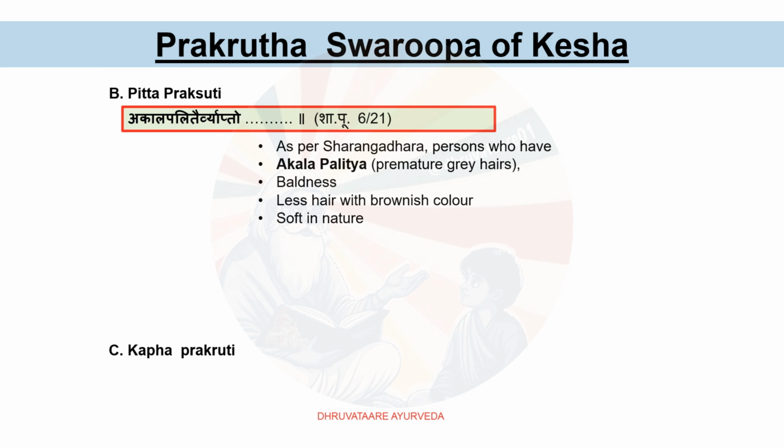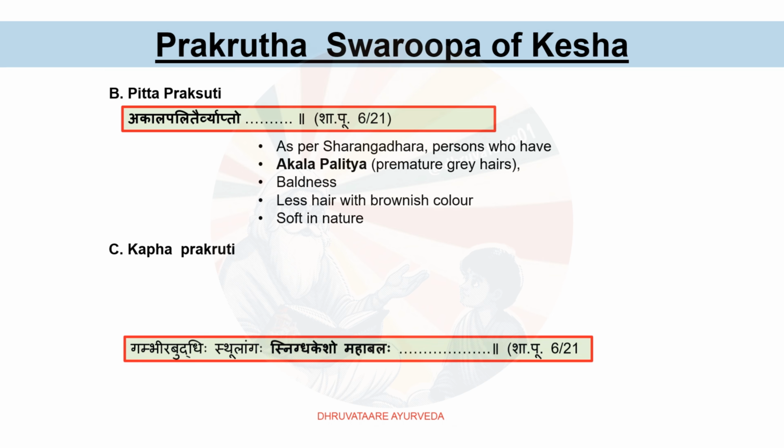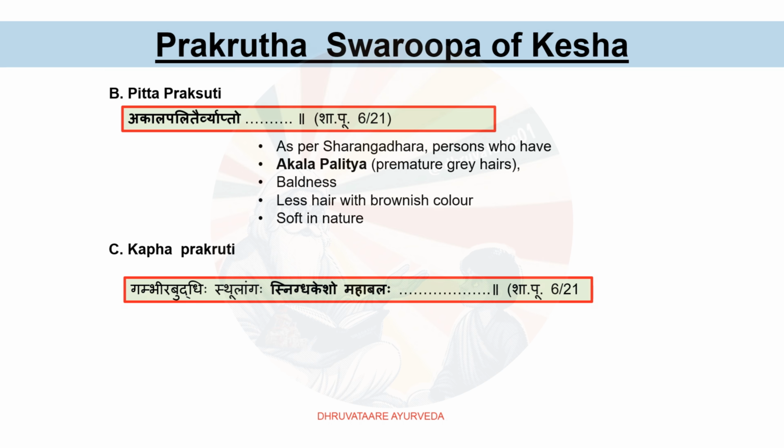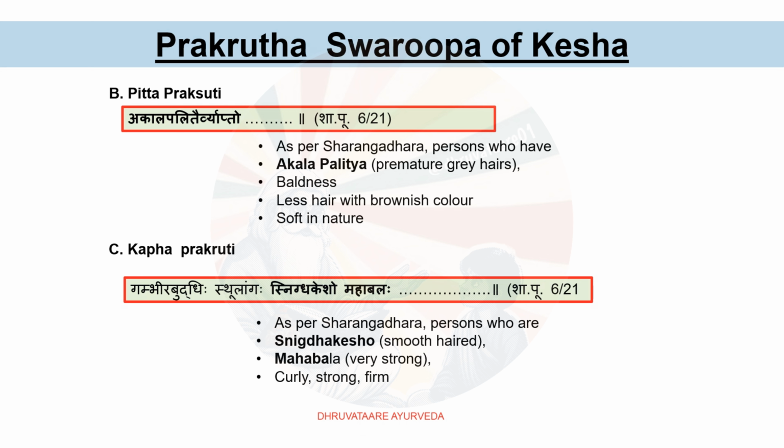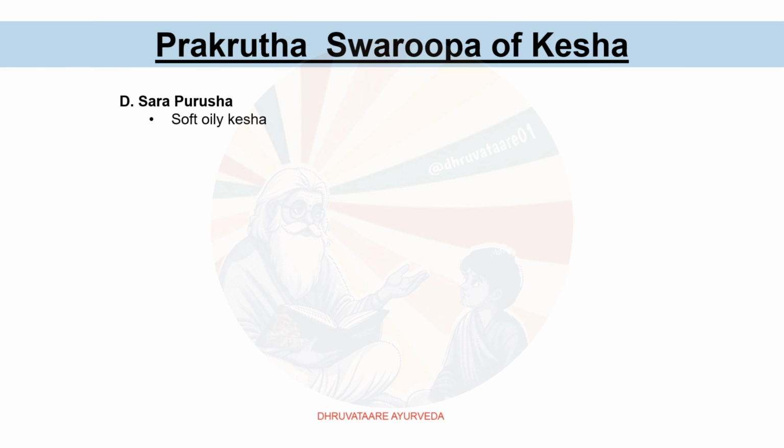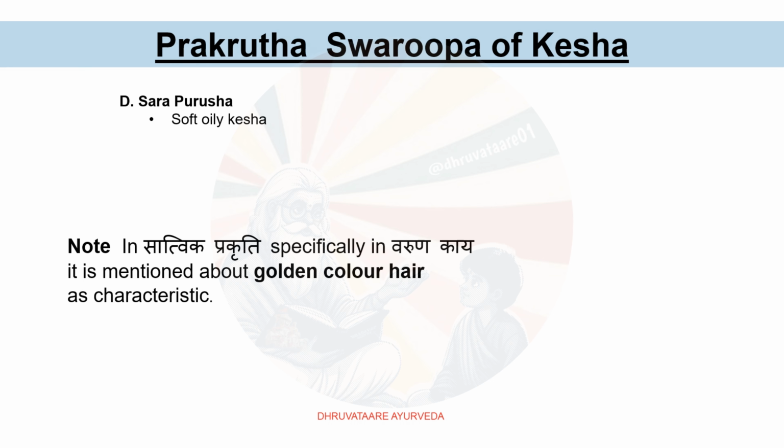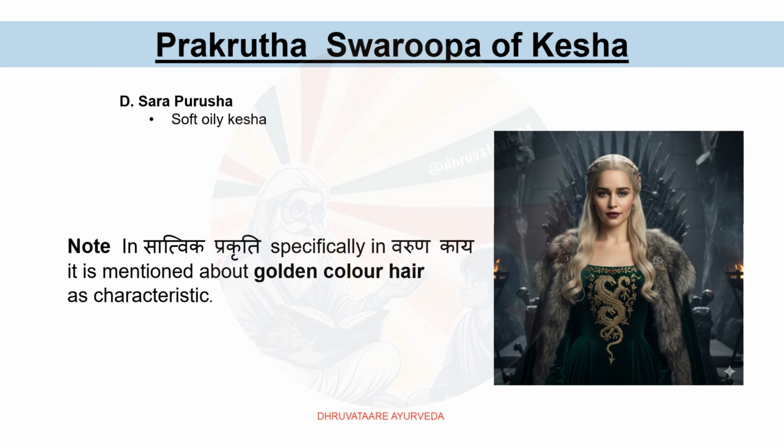Kapha Prakriti. Snigdha Kesha Mahabala. As per Sharangadhara, a Kapha Prakriti person has Snigdha Kesha, Mahabala, curly and strong hair. Sara Purusha: soft oily Kesha. In Satvika Prakriti, especially in Varunakaya, gold color hair is mentioned as a characteristic feature.